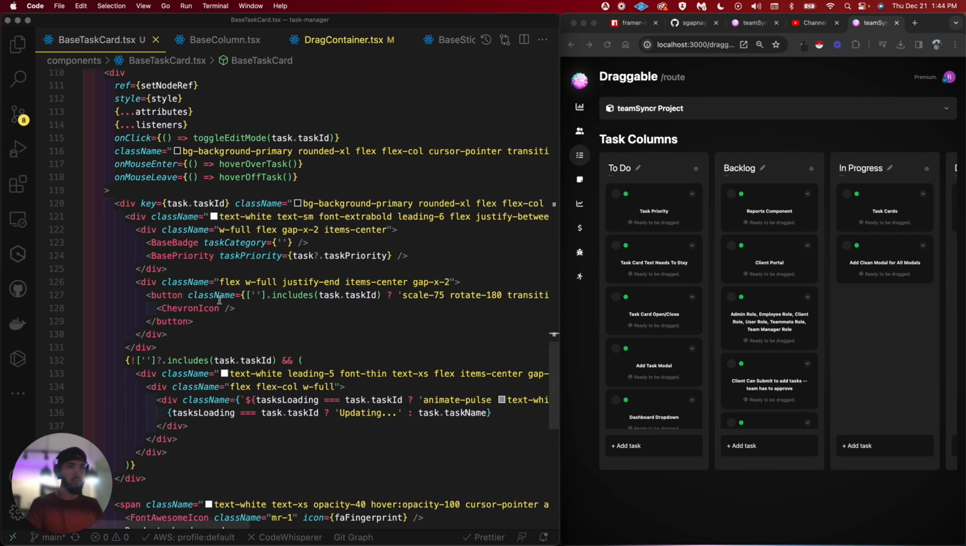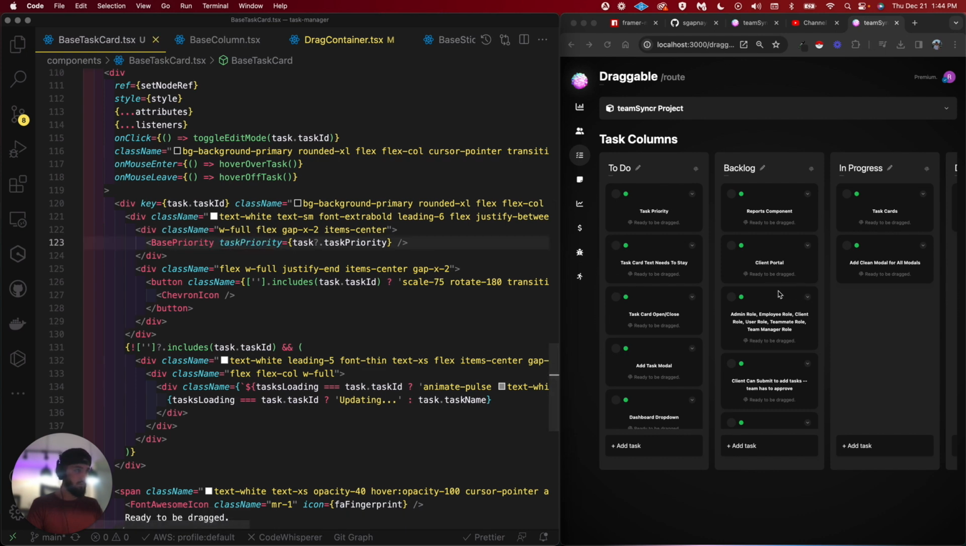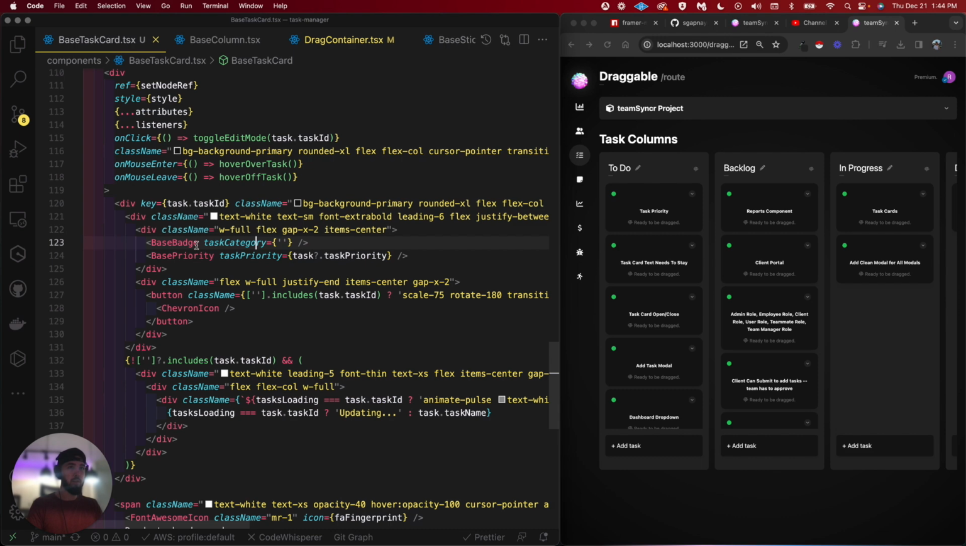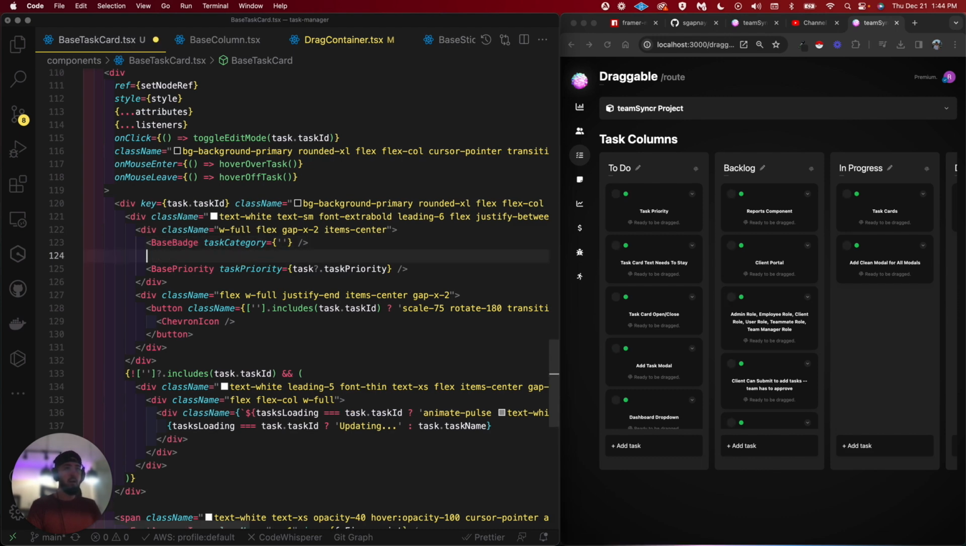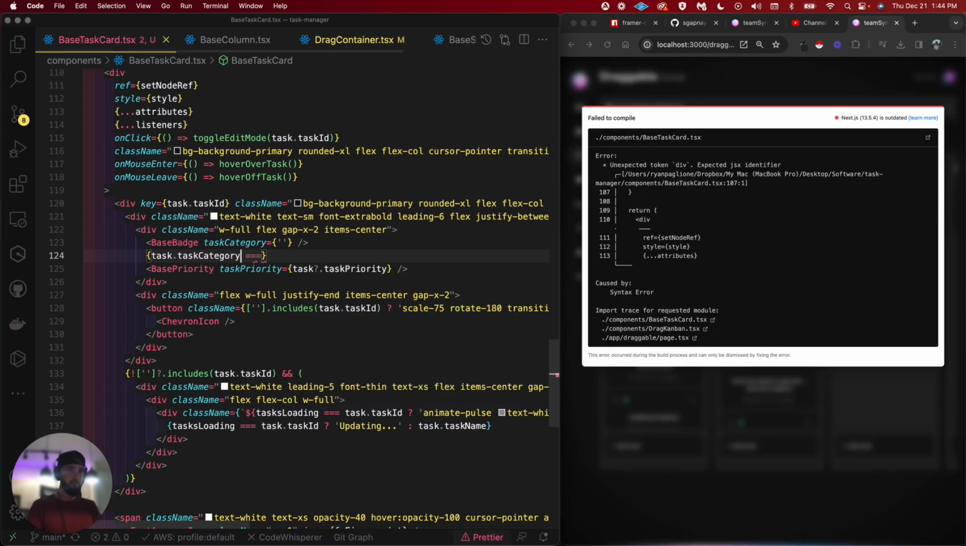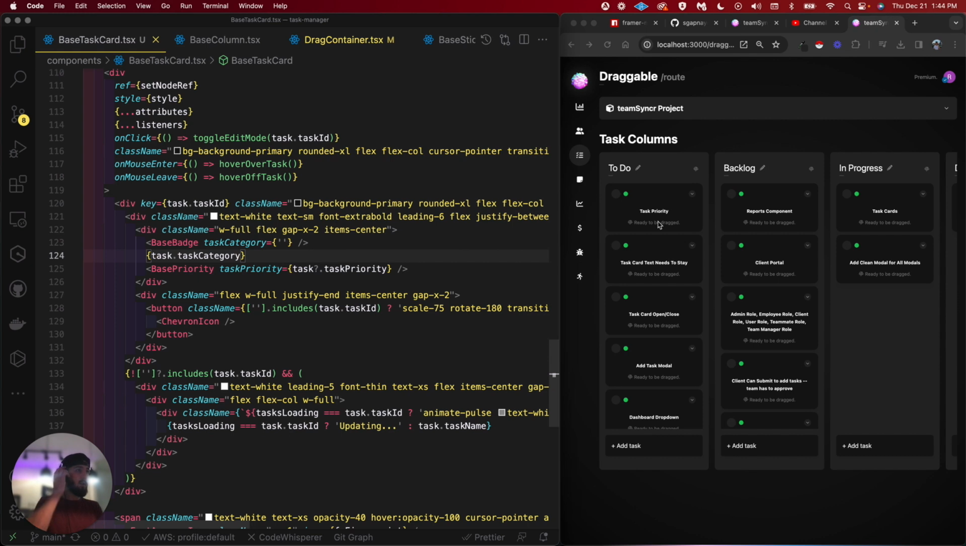So let's think about this real quick. Base task priorities, that's perfect. That's exactly what I wanted to look at. So I need to have task category here. And this task category, this was something we integrated earlier on, where we could actually have a task category here. Let's see if that pops up here. Boom. I do want the task category to be part of the badge.